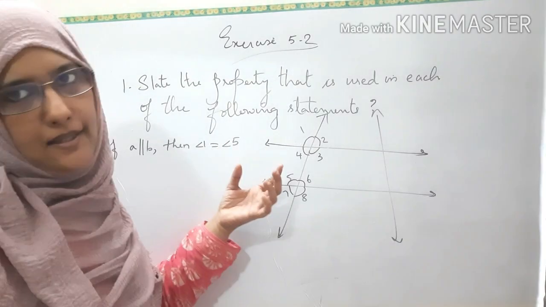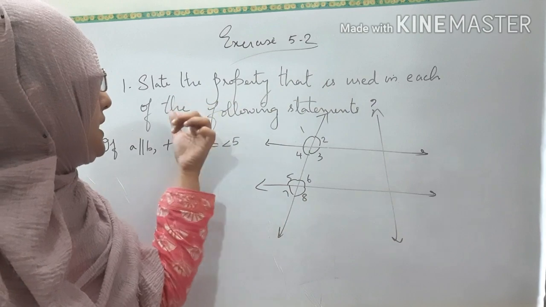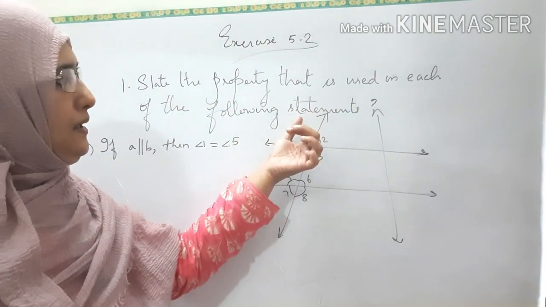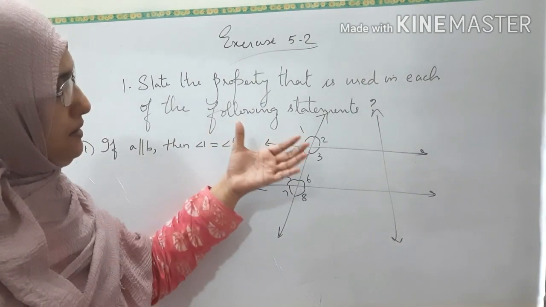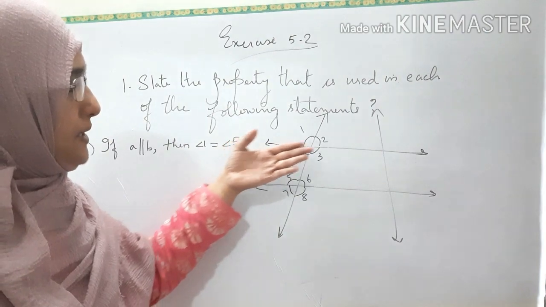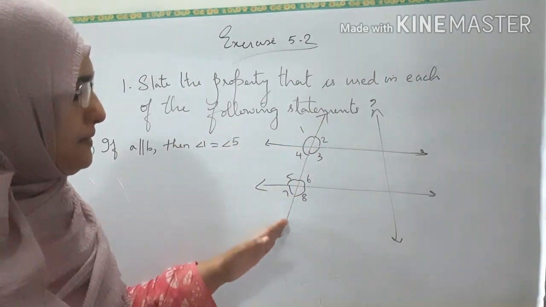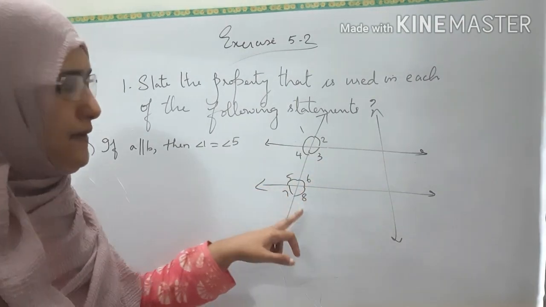Now we will do exercise 5.2. First question, state the property that is used in each of the following statements. Here a figure is given and the statement is given there. So looking at the statement, you have to say how it became true. So here two transversals are drawn, only this transversal is taken. 8 angles are there, 1, 2, 3, 4, 5, 6, 7, 8.